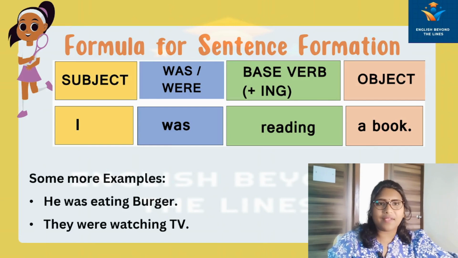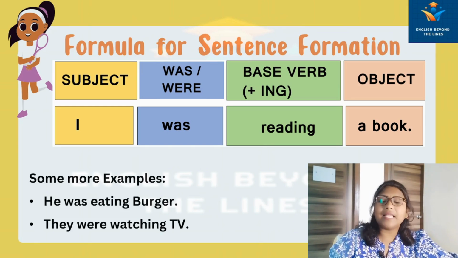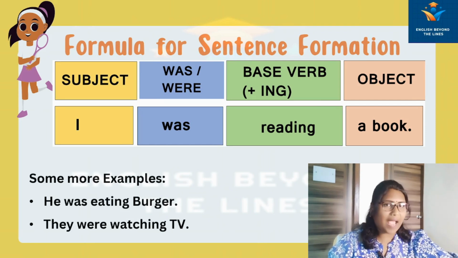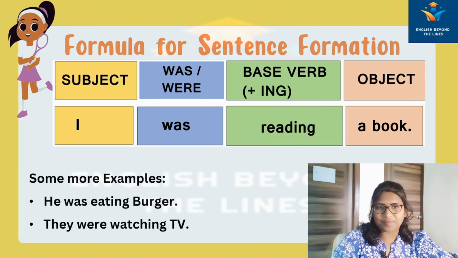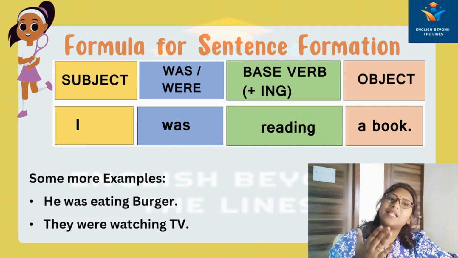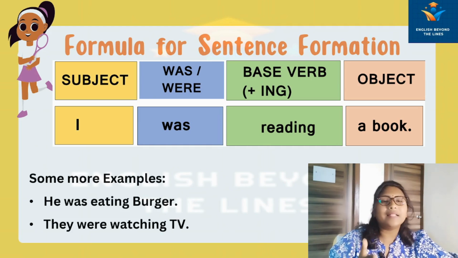More examples I have given here: he was eating a burger. Was is used with he, then the main verb eat has been used, with ing form added, then the object is coming. Then in the next sentence, they were watching TV. Were is being used with they, then watch is the main verb, then the ing form is added to that, then the object is TV. They were watching TV.